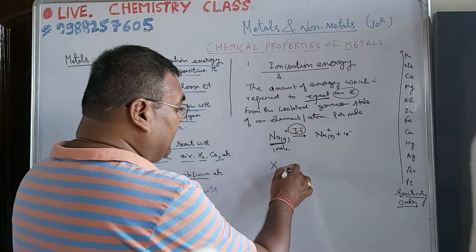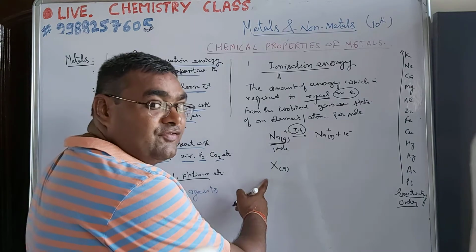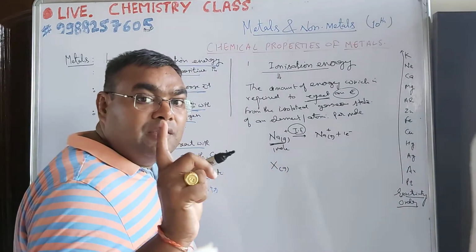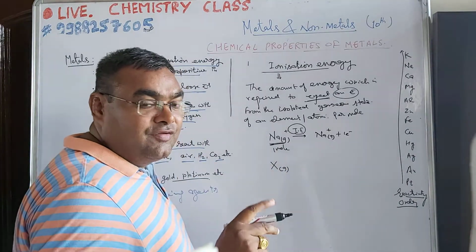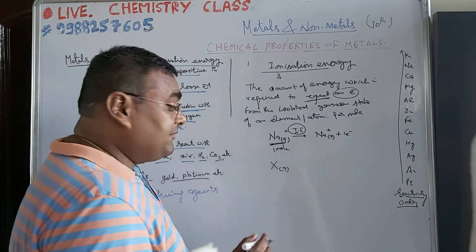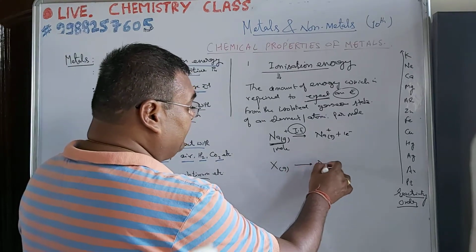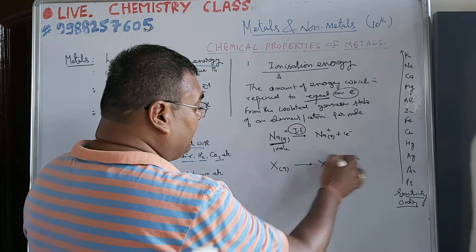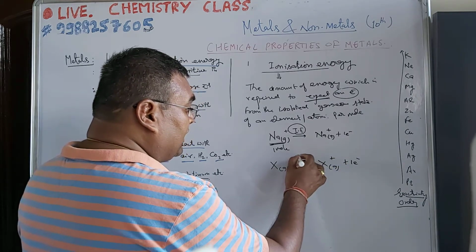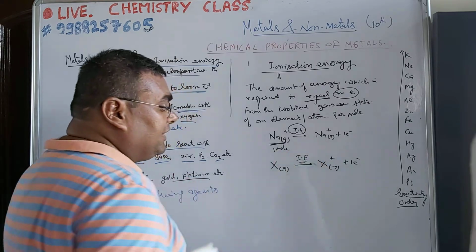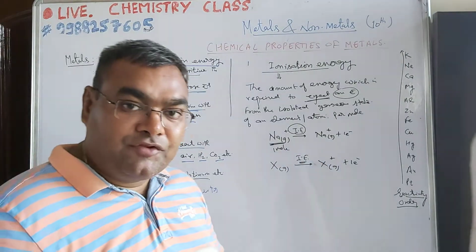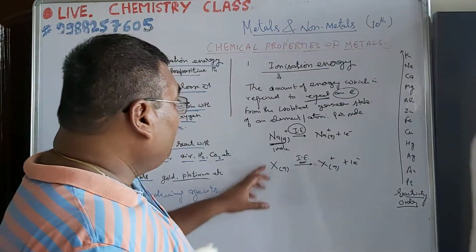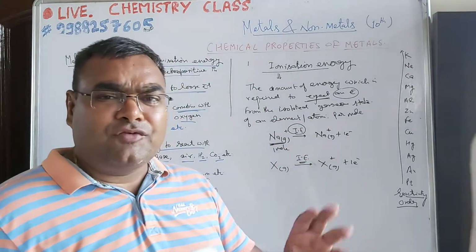Similarly, for any element, it should be in a gaseous atom state and should be isolated gaseous. That means it should not be bonded with any other one. Then the amount of energy needed to convert it into a cation, इसको cation में convert करने के लिए जो amount of energy चाहिए, that is called its ionization energy. So the ionization energy of metals is generally very low.